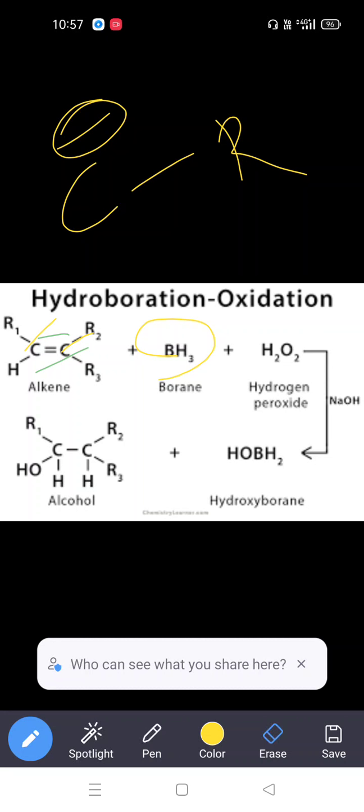In BH3, which is also very important, what are the bonds in BH3?